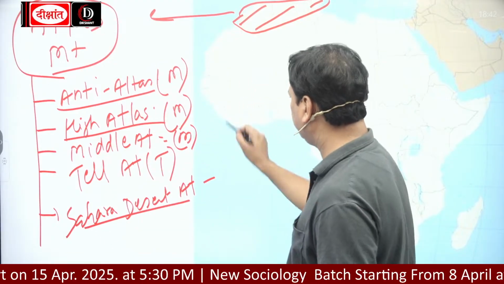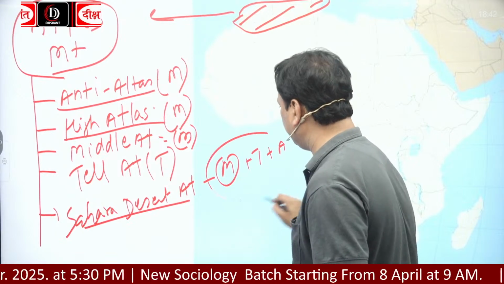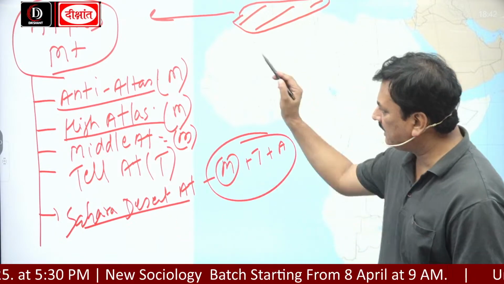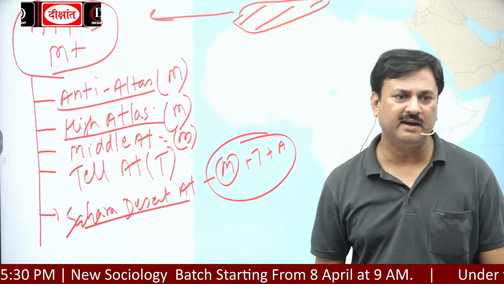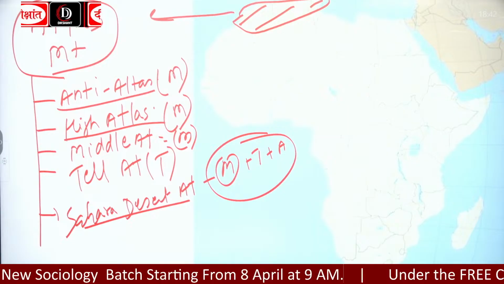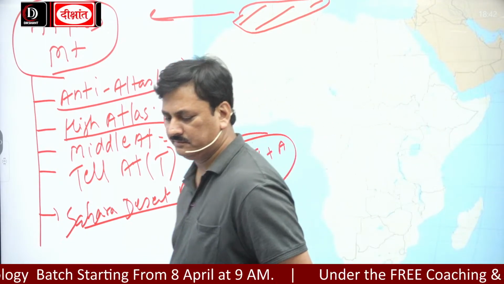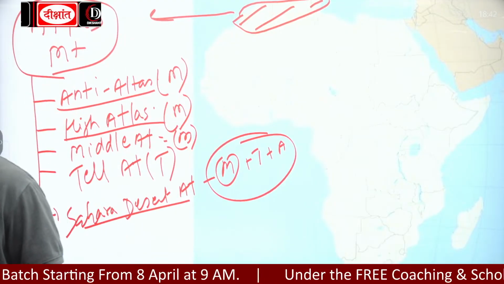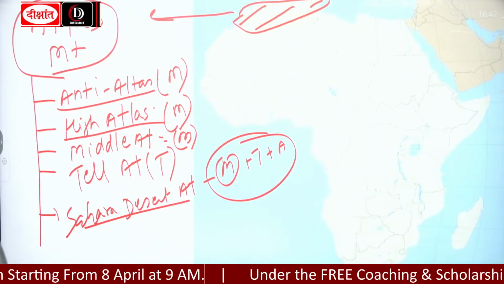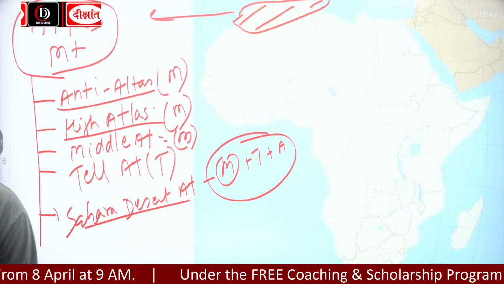Okay, all three: Morocco, Algeria, and Tunisia. So these are the subparts of Sahara Atlas.